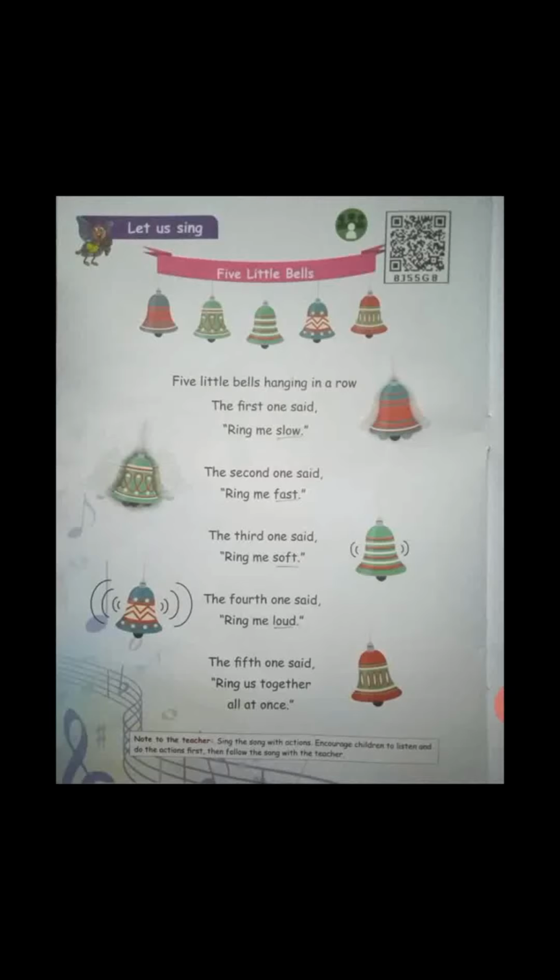The fifth one said, ring us together all at once. So that is the last line. Okay, so you memorize this poem. You write and see these lines. Five little bells, this is your poem. So ring me loud. The fifth one said, ring us together all at once. Okay, children, so you memorize this poem.